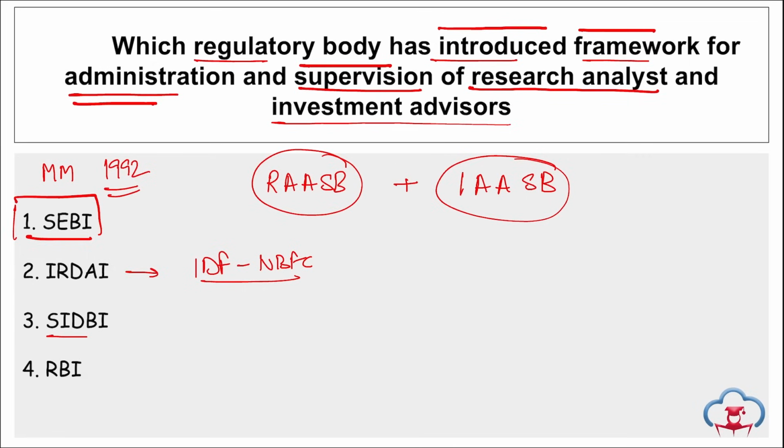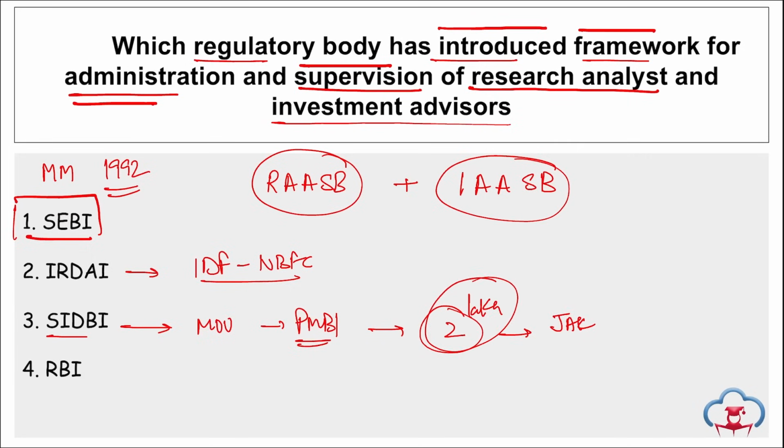Then if we talk about SIDBI, they signed an MOU with the Pharmaceuticals and Medical Devices Bureau of India, that is PMBI. The aim here is to enhance, expand and modernize the Jan Aushadhi Kendras network across India. Also, under this partnership between SIDBI and PMBI, a projected loan of 2 lakh rupees will be extended to the small Jan Aushadhi Kendras, right? Small entrepreneurs, so a 2 lakh rupees loan will be granted to them.